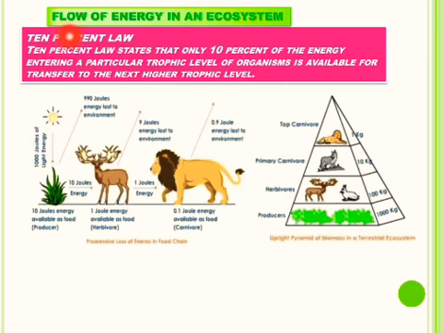Now let us study about flow of energy in an ecosystem. In an ecosystem, food chain represents a stepwise transfer of energy contained in the food. Green plants in a terrestrial ecosystem capture about 1% of energy of sunlight that falls on their leaves and transform this solar energy into food energy or chemical energy by the process of photosynthesis. So how much energy is captured by the plants from the sun?